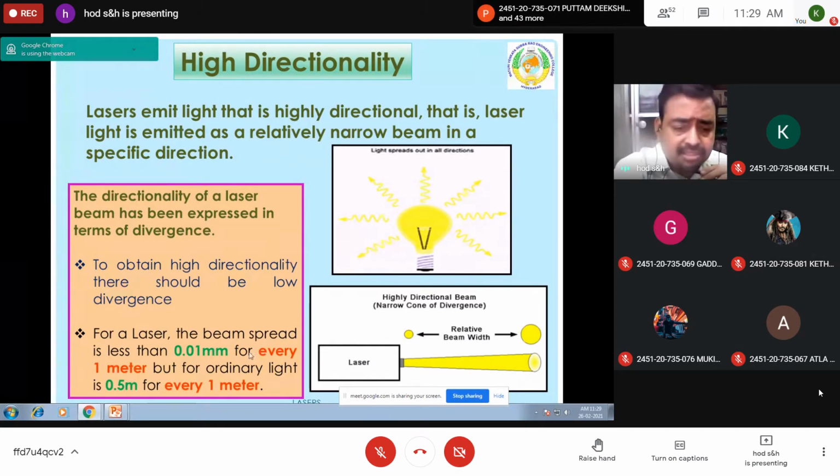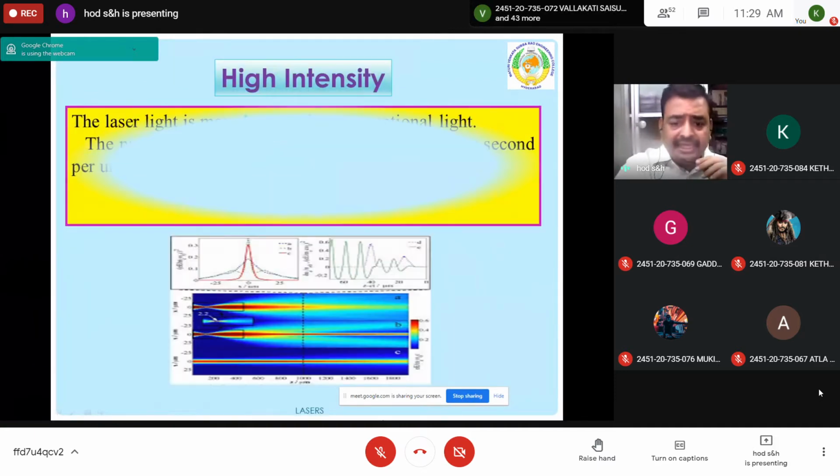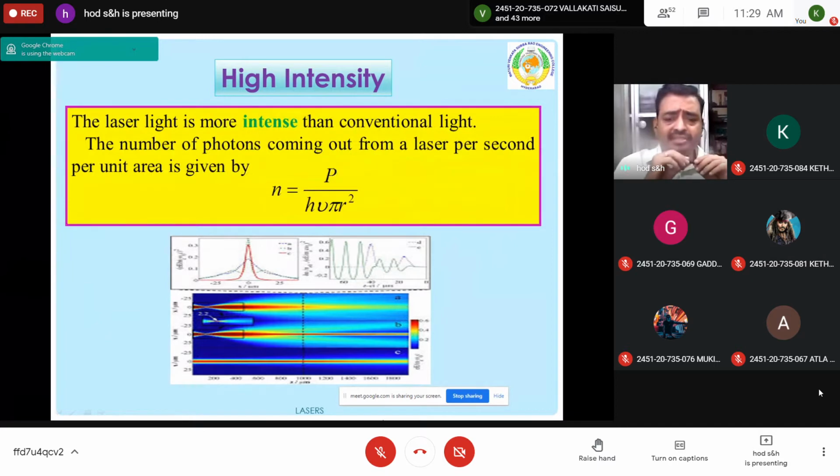Then the third one is high intensity. Laser light has a high intensity when you compare it with conventional light. The number of photons coming out from a laser per second per unit area is intense actually. It is given by N is equal to